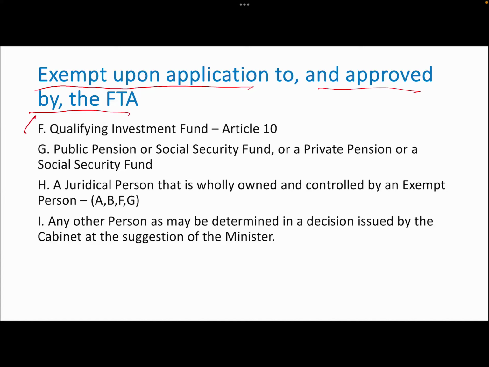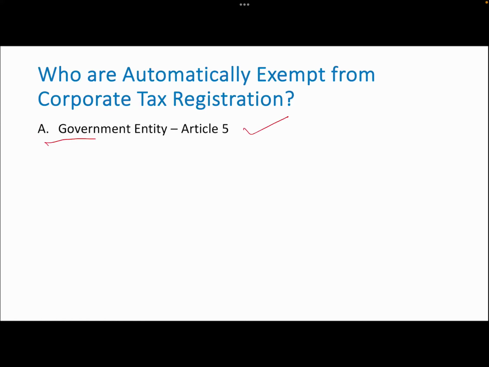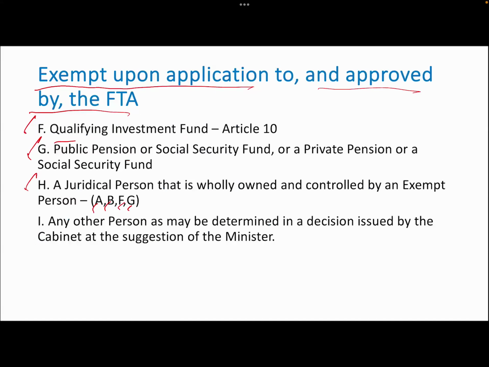Qualifying investment fund, Article 10, public pension or social security fund, or a private pension or a social security fund, and a juridical person that is wholly owned and controlled by exempt person A, B, F, G. Again, who's A, B? A is government entity, B is government controlled entity, F is qualifying investment fund, and G is public pension or social security fund or a private pension or a social security fund.